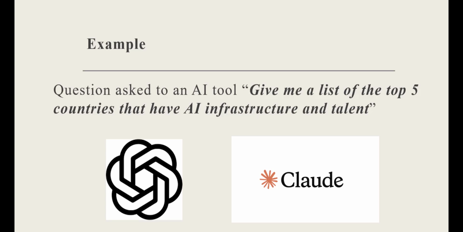This is a very basic, straightforward example. Your situation might be a little bit different, but the tools and the way to cite is still the same. The example I'm going to use, I'm going to ask two AI tools the following question: give me a list of the top 5 countries that have AI infrastructure and talent. I'm going to use ChatGPT and Claude.